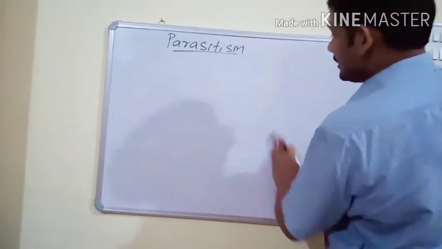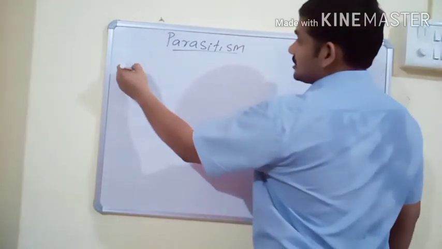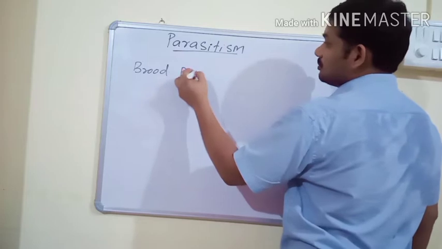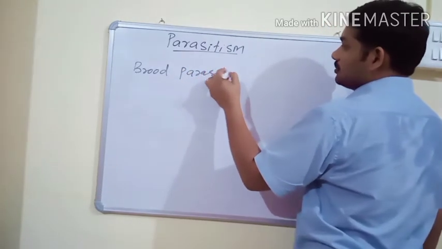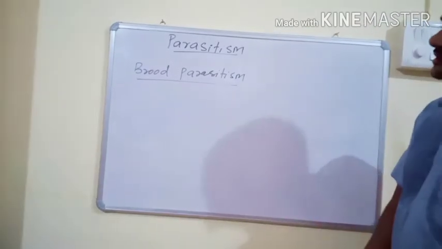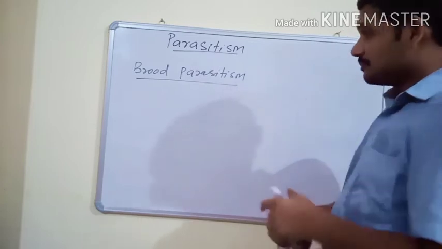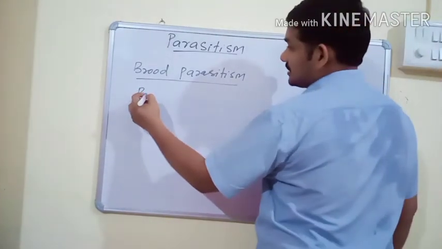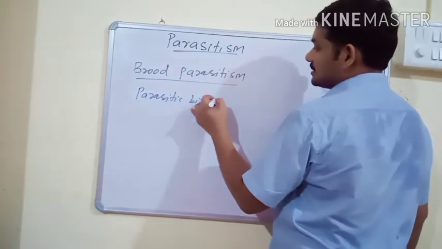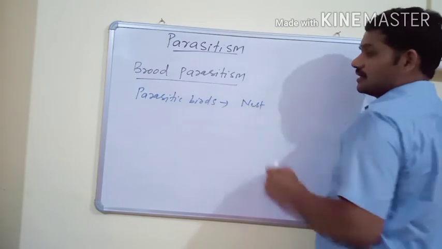One more interesting and most important example of parasitism is brood parasitism. Brood parasitism is one of the most fascinating examples of parasitism. In this parasitism, the parasitic bird lays its eggs in the nest of another bird.